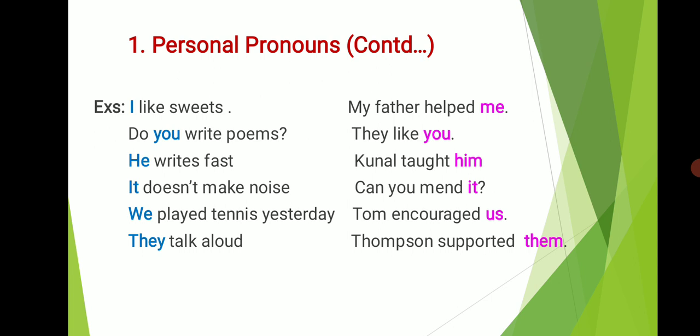Next, we shall see some examples of personal pronouns. I like sweets. In this example, I is the pronoun that occupies the subject position. Next example, do you write poems? Here the word you is called pronoun and here you occupies the subject position. Third example, he writes fast. So here again he is a pronoun which occupies the subject position.